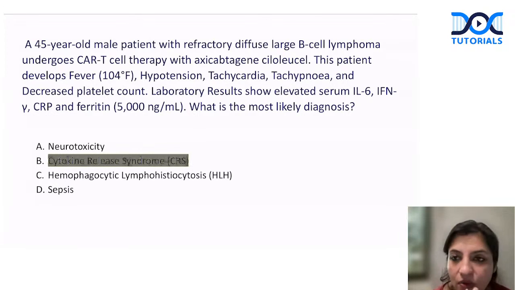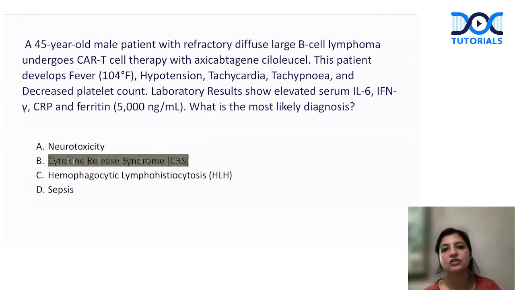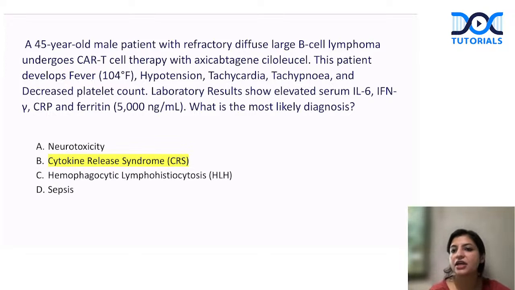Okay, now let's look at this question. This is a 45-year-old male who presents with refractory DLBCL and was given CAR-T therapy. Then he starts developing fever, hypotension, tachycardia, tachypnea, decreased platelet count. Lab studies show increased serum interleukin 6, interferon gamma, CRP, and ferritin is also increased. What is the diagnosis? So guys, CAR-T therapy is another tentative question that can be asked to you in exam.